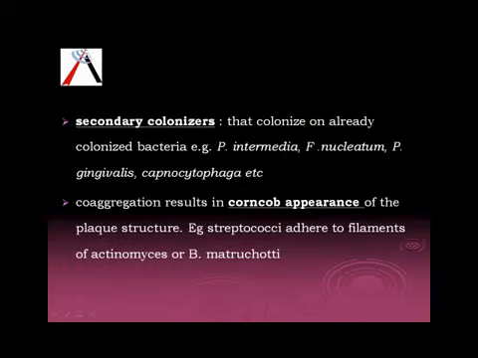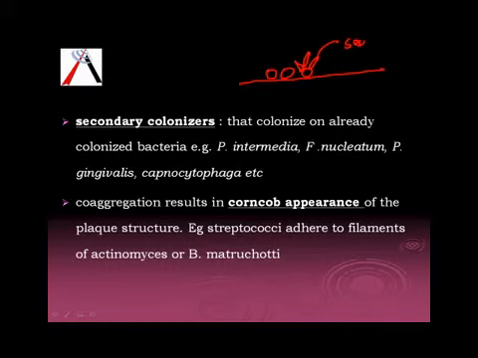So next I come to the secondary colonizers. Once we have the preliminary colonizers, after that come the secondary colonizers. Typical about these colonizers is that they cannot adhere to the pellicle directly. They need a bacterial cell to which they can adhere. So you had the pellicle, you had the bacterial cells, and now these secondary colonizers come and attach to the bacterial cells, not to the pellicle directly.